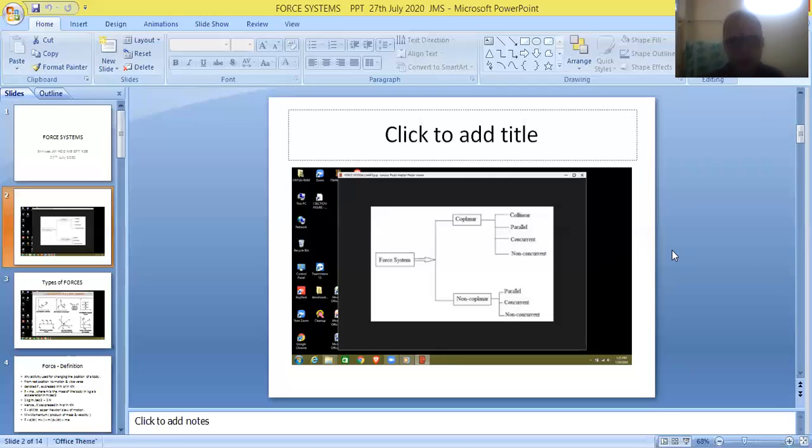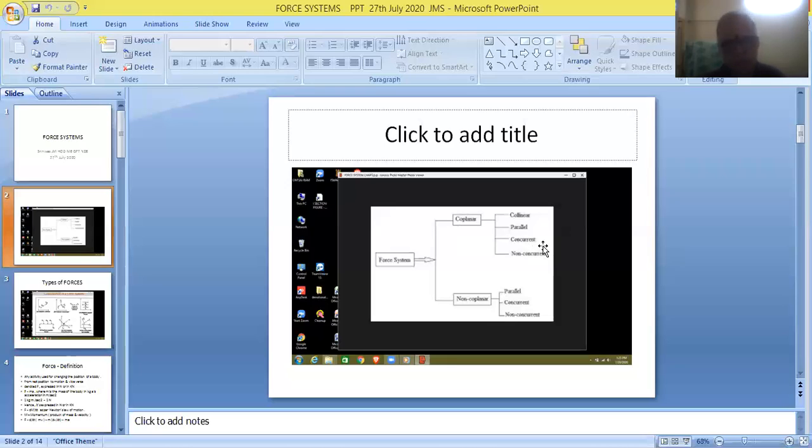Now we can combine these definitions. Lying in the same plane and in the form of a straight line, coplanar collinear forces. Lying in the same plane and parallel to each other, coplanar parallel forces. Lying in the same plane and meeting at one particular point, coplanar concurrent forces.